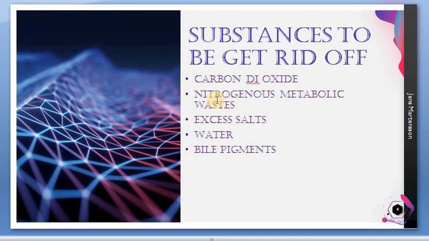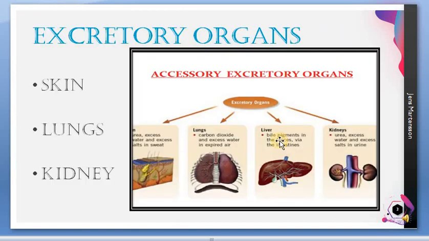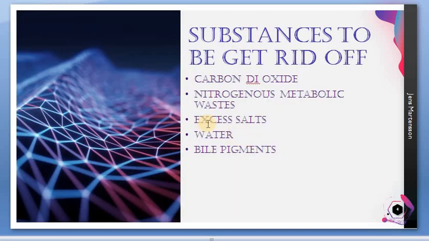The conversion of this nitrogenous waste, the formation of urea, mainly occurs in the liver. That's why I said that the bile pigments are produced there. From where these bile pigments are produced, we'll be learning. Now, sometimes they can ask you this question: the location of the formation of urea in our body, in which organ urea is produced. That is the liver.